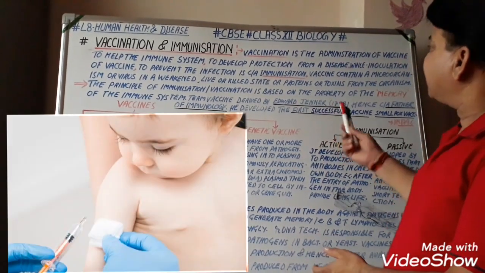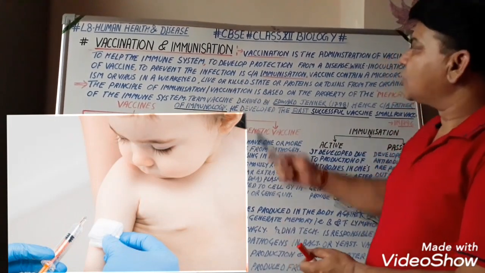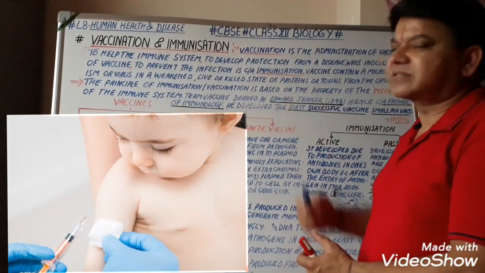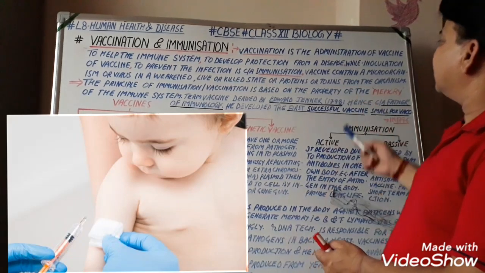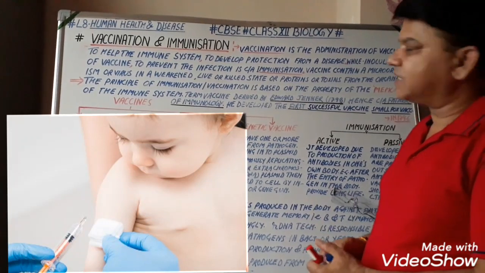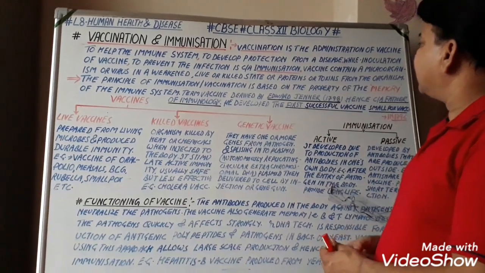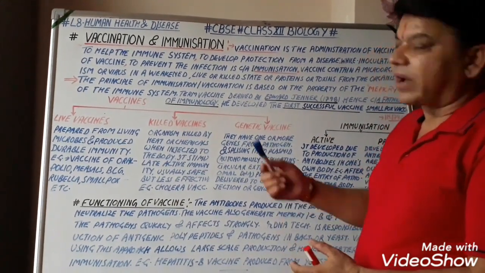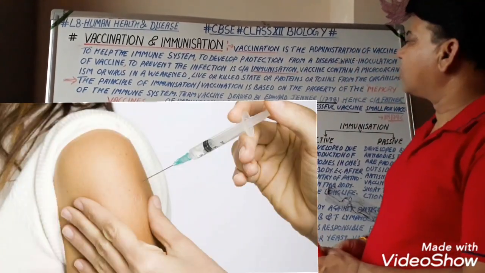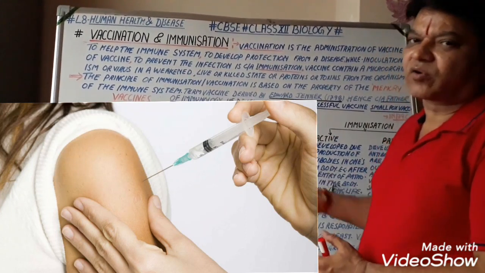Vaccination is the administration of the vaccine to help the immune system develop protection from a disease. It is known as vaccination. And the inoculation of vaccine to prevent the infection is called immunization. A vaccine contains a microorganism or virus in a weakened, live or killed state, or proteins or toxins from the microorganisms.